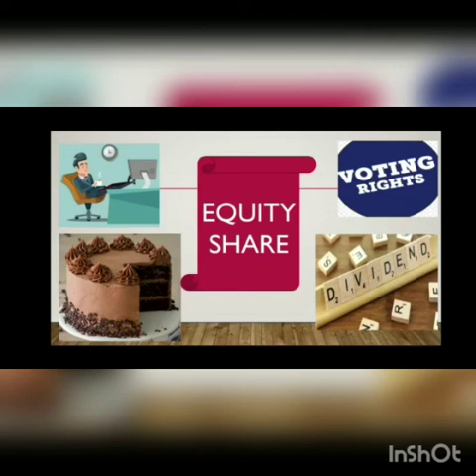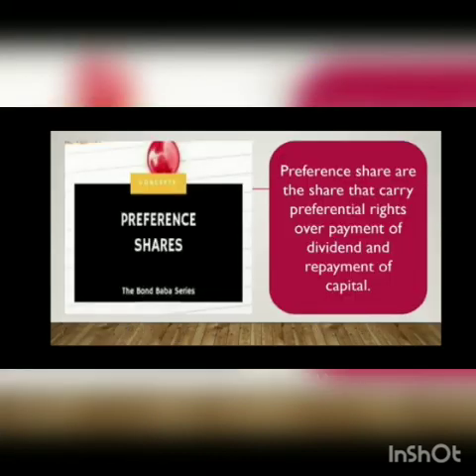The situation is different for the preference shareholder. Preference shares carry the preferential right only in the case of payment of dividend and repayment of capital. That is what a preference share is. They have only the preferential right in payment of dividend, that is a fixed rate of dividend, and the repayment of capital. Even if the company is going into losses, their fixed dividend is there. The company has to pay the preference shareholder, and repay the capital.